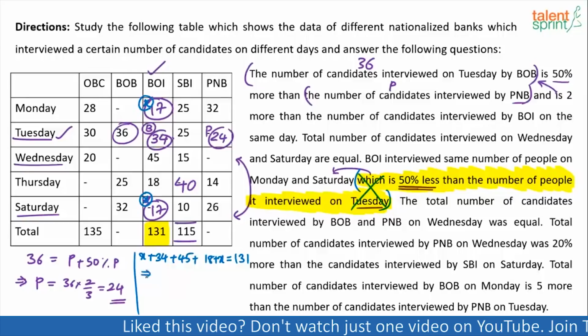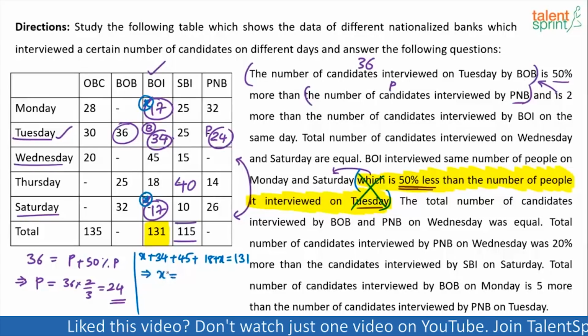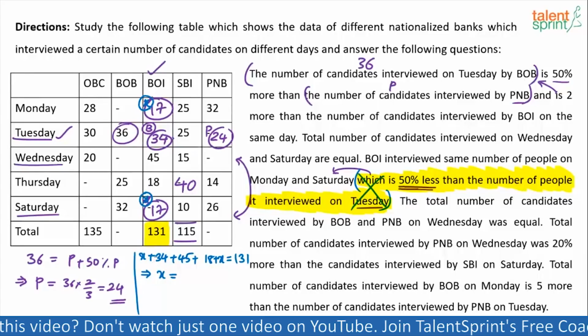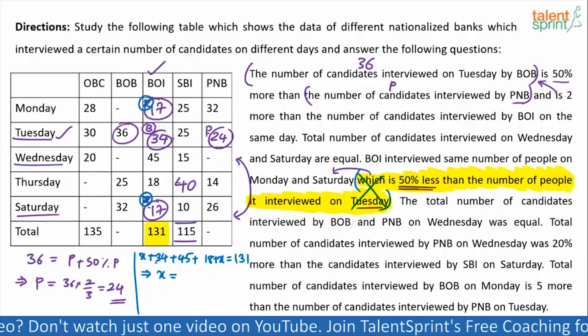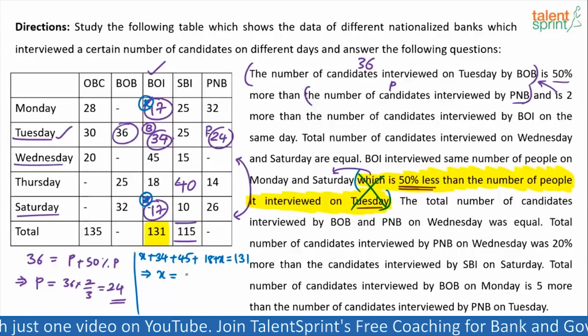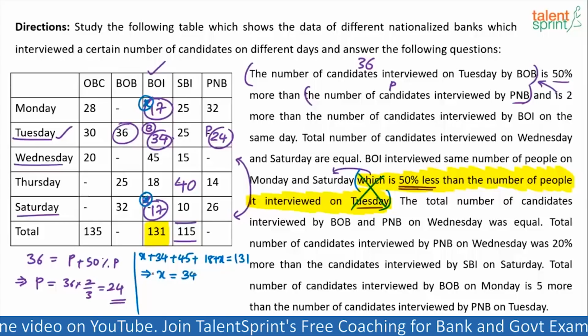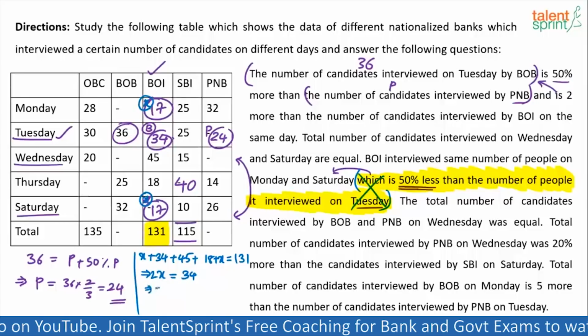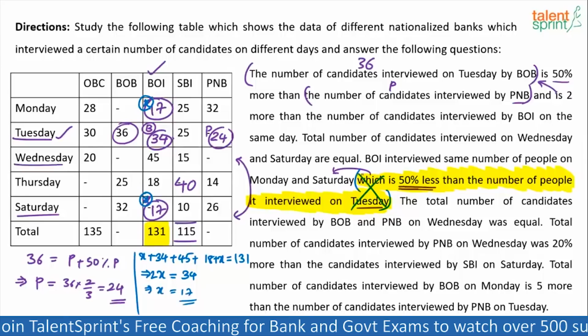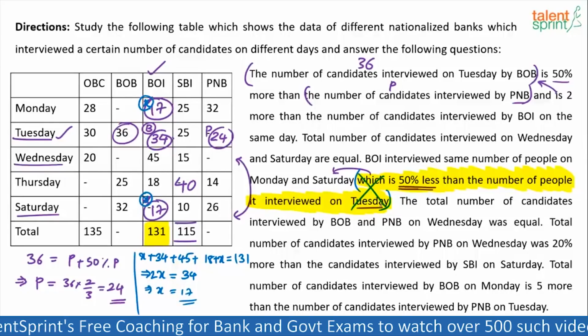Can you not solve for X from this one? You can solve for X from this one, right? Let's check that out. See, 45 plus 18 is what? 63. 63 plus 34 is 97. So 2X plus 97 is 131, which means 2X is equal to 34. If 2X is 34, X will be 17. See, the point that I'm trying to make is some part of the clue given to us is actually not required.